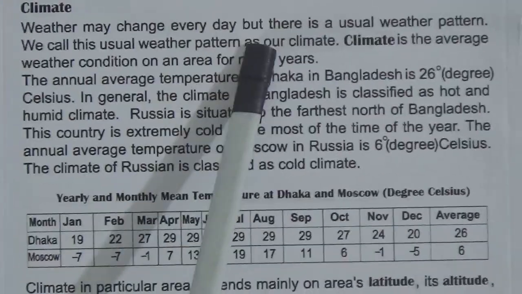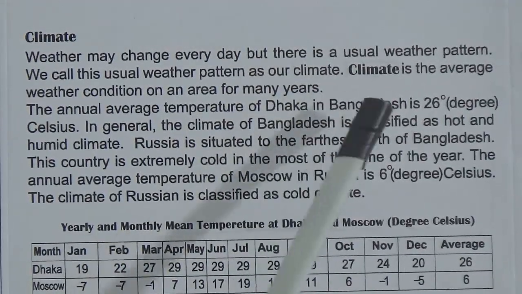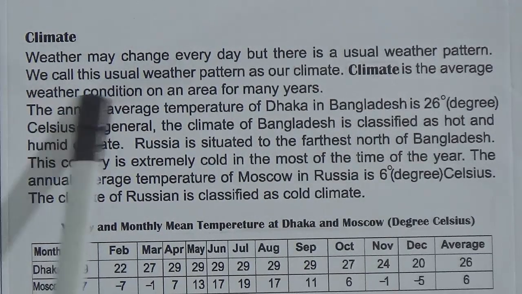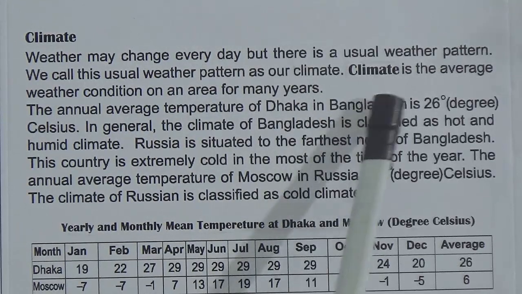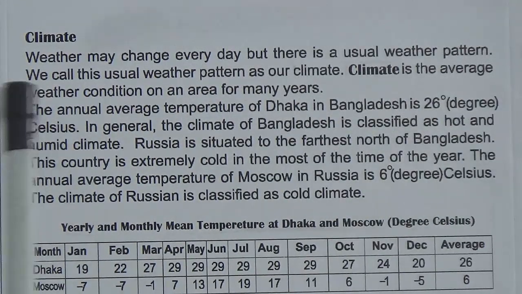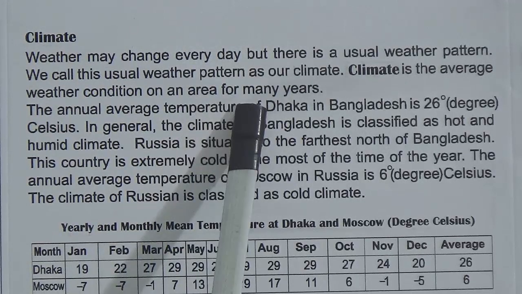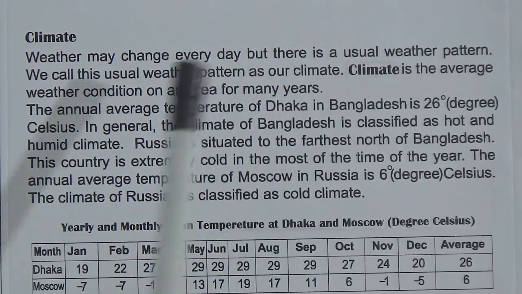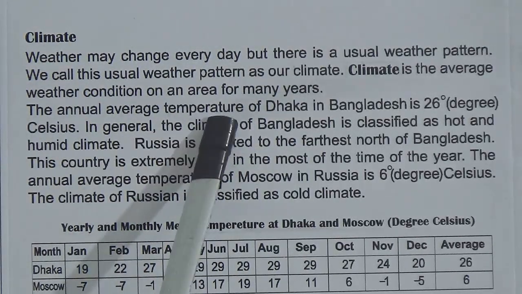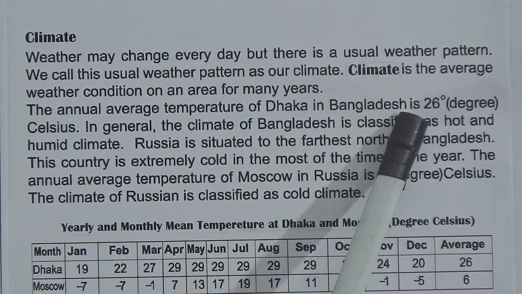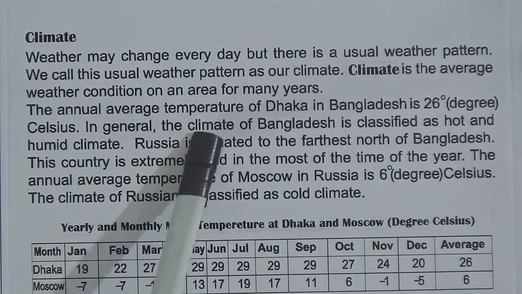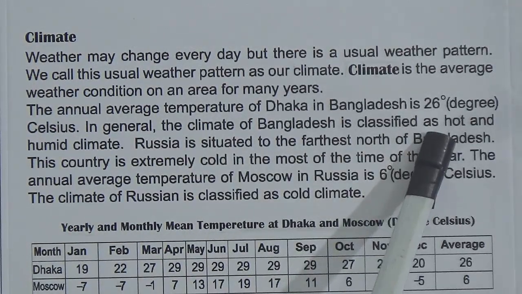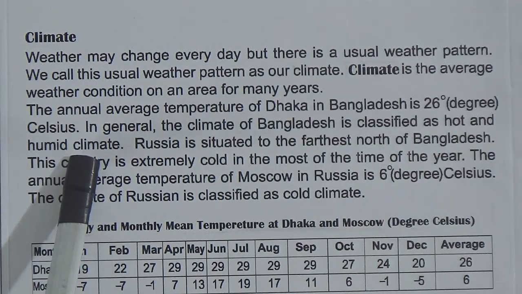Now climate. Weather may change every day, but there is a usual weather pattern. We call this usual weather pattern our climate. Climate is the average weather condition of an area for many years. The annual average temperature of Dhaka in Bangladesh is 26 degrees Celsius. In general, the climate of Bangladesh is classified as hot and humid climate.